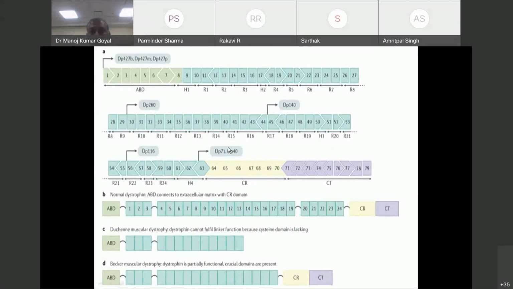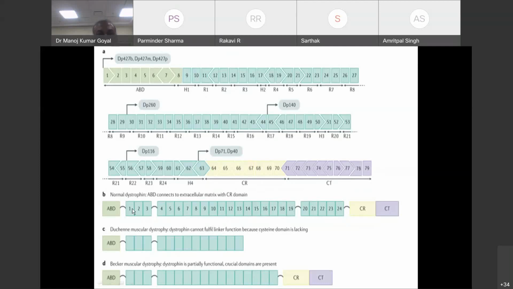So now I come to what happens to this protein or gene. Again, I am showing all the 79 exons. This is the actin binding region, ABD. This is the central rod-like region, which continues up to 63, given in light blue color. Then there is the cysteine-rich domain from 64 to 70, and then the CT domain, which is a site for phosphorylation. Now, suppose something happens here, or suppose something happens here.